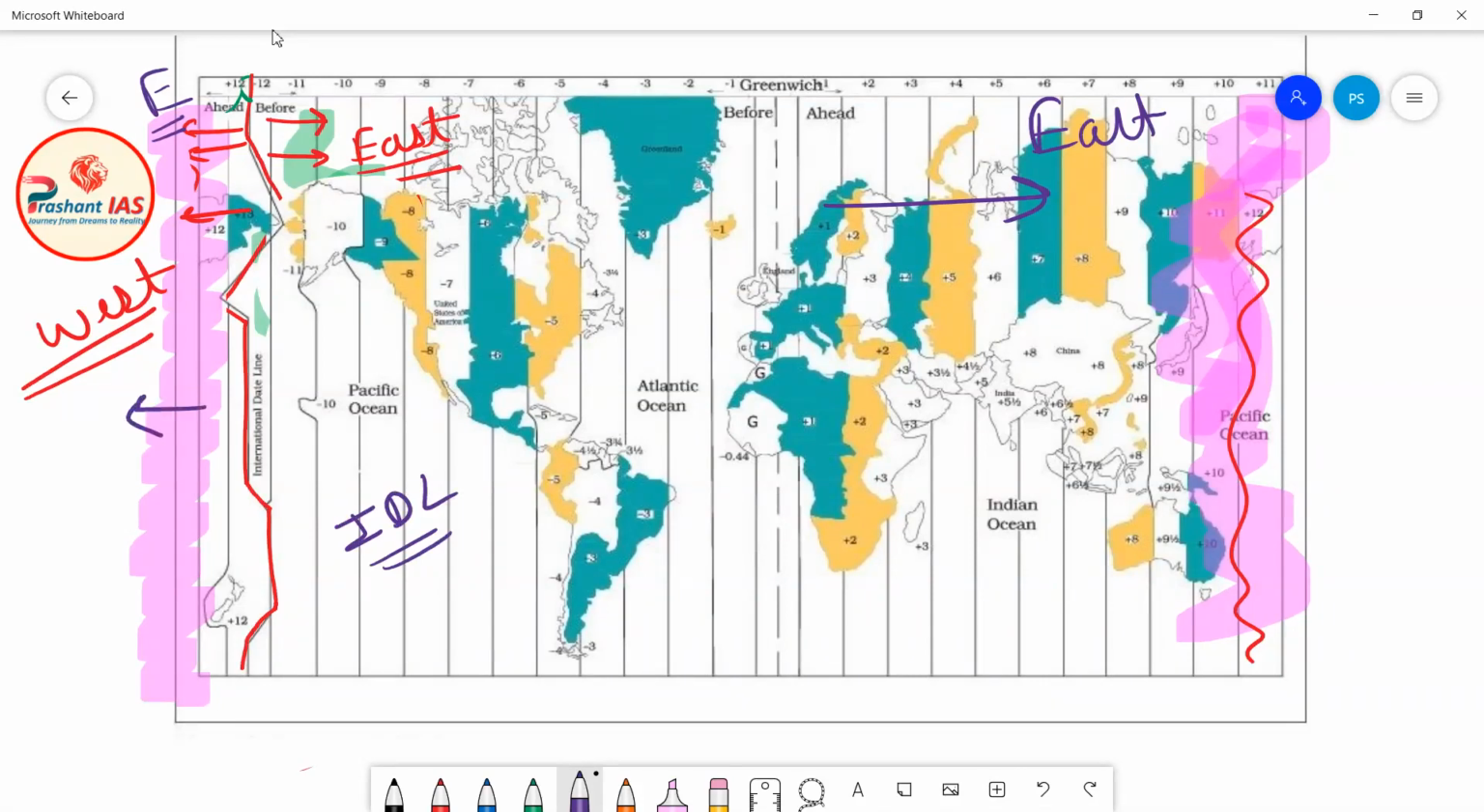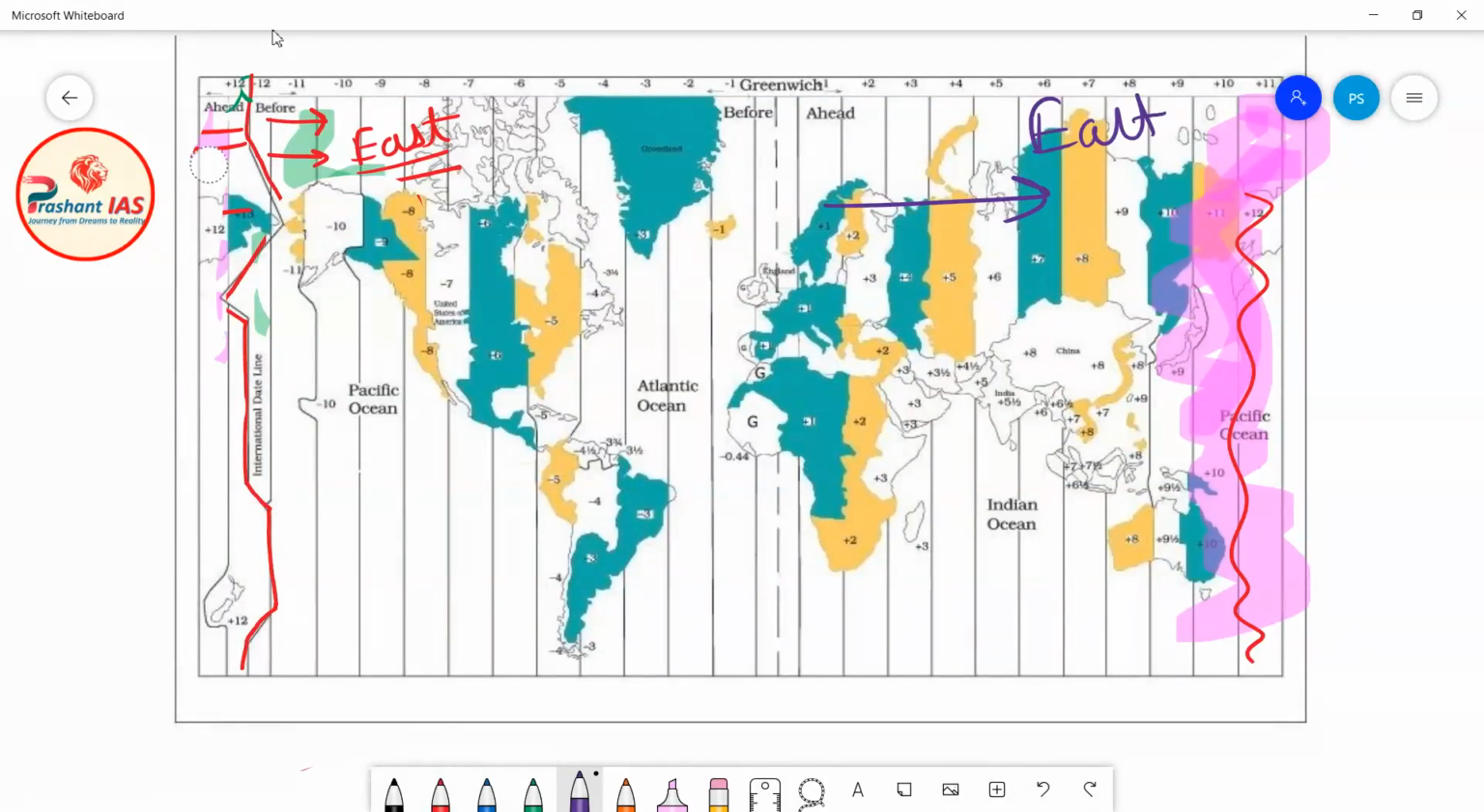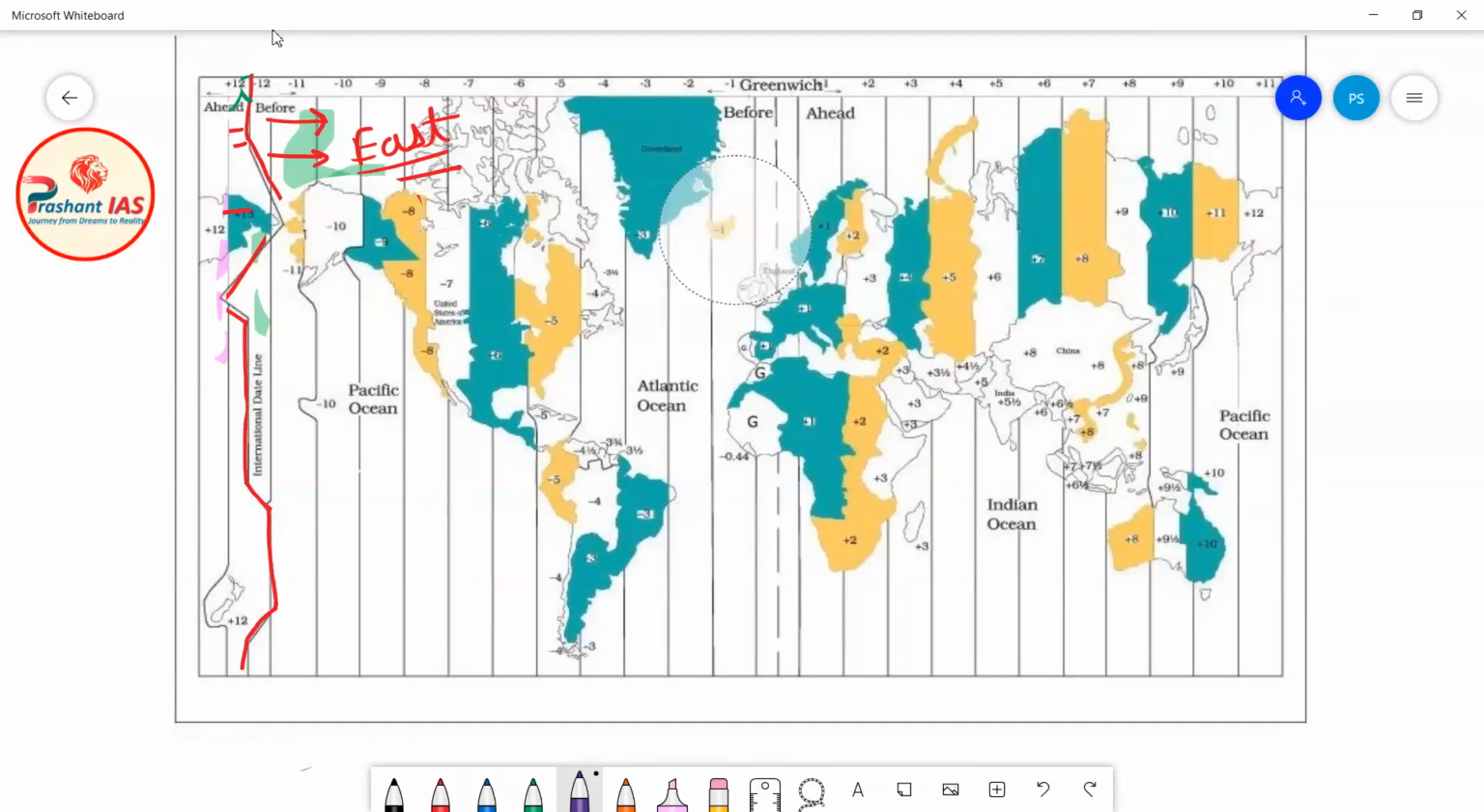Actually, why have I explained this concept in such detail? Because this is a little tricky concept, and sometimes when UPSC asks a question from this section, students get confused, and instead of studying this topic in detail and knowing everything about it, they mark the wrong answers. That's why I am teaching you this topic in such depth. So now you know that this place is to the east of international date line, and this place is to the west of international date line.